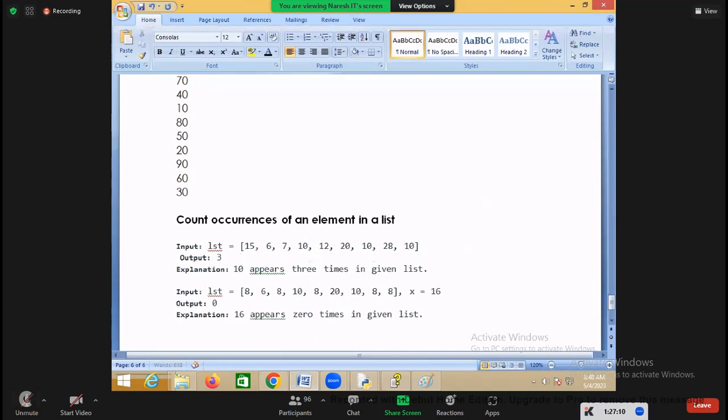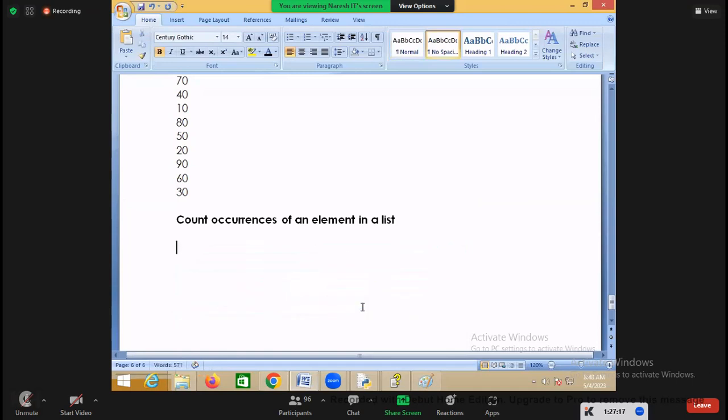I want to know how many times each element occurred. So what is the input list here? This is the input list, which has 1, 2, 3, and some 4, 5, and 2, 3, some 6 and 7 and then 4.